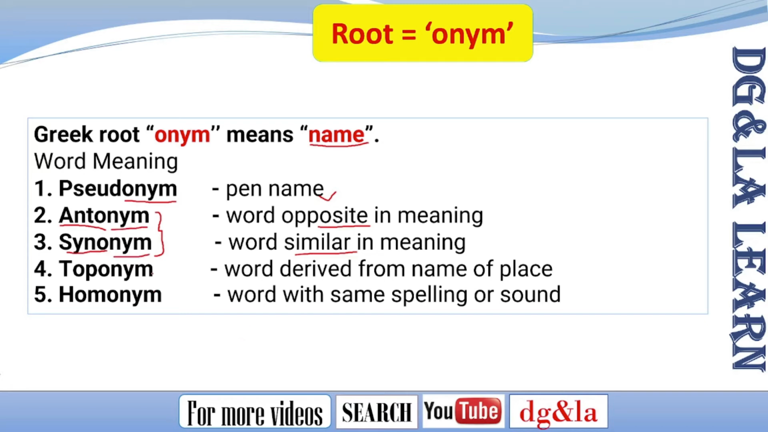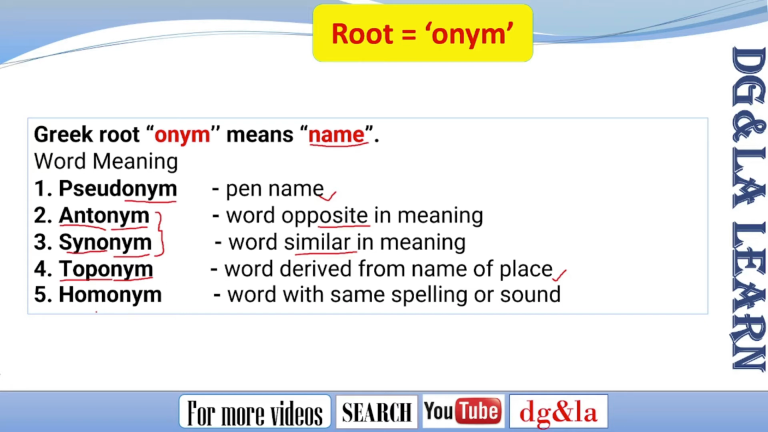The next one is toponym. Toponym means a word derived from the name of a place. Topo generally refers to a place, area, or region, and nym refers to name. Simply, we can say it is a place name. For example, names like North America, South America, United States are all examples of toponyms because they are derived from the name of a place. You can also take examples like Narnia. Even though they are made-up places, they are examples of toponym.